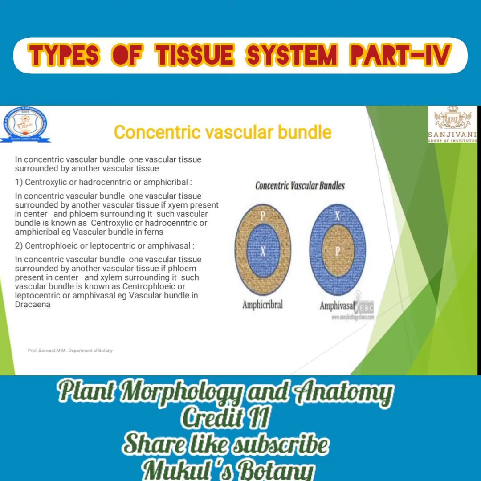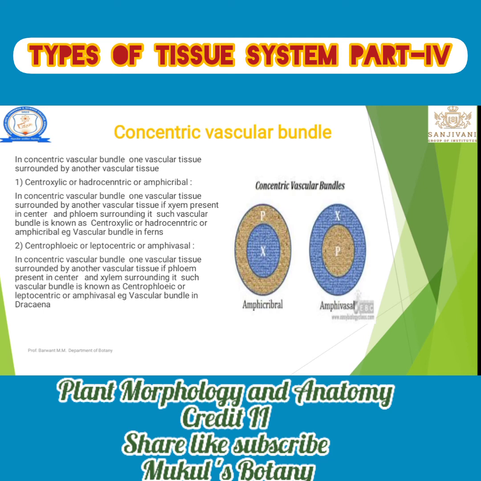Let's see first the centroxylic, hydrocentric and amphicribal. The simple concept is that two tissues are present in one structure between two layers. If the xylem is present in the center and the phloem surrounds it, that is known as centroxylic, hydrocentric and amphicribal. For that purpose there are different names given.